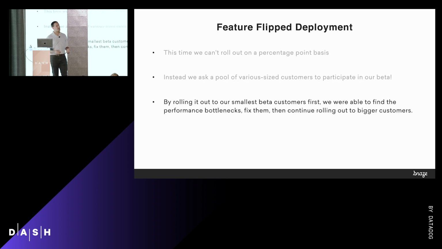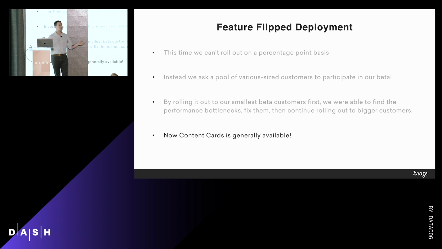By rolling it out to our smallest beta customers first, we were able to try it out, look at the performance, see how it performed in real-world scenarios, go back, make some changes, test those again with feature flippers, and look at what the changes did to performance. Then we rolled it out to the medium-sized folks, iterated the same way, and then rolled it out to larger folks. Today, it's generally available as a feature, so we offer it to all different kinds of people. It's a really cool deployment strategy, being able to do that iteratively the same way that you would develop a product. And that's exactly what we did.